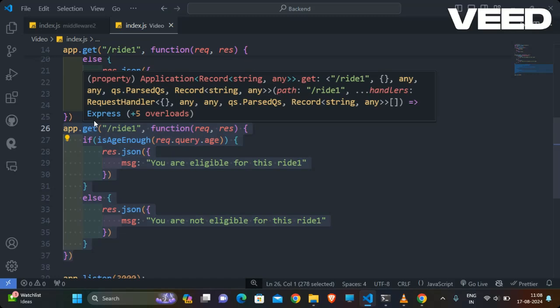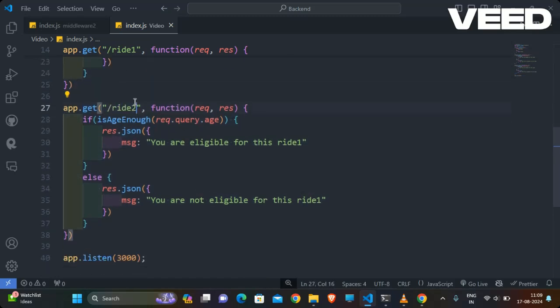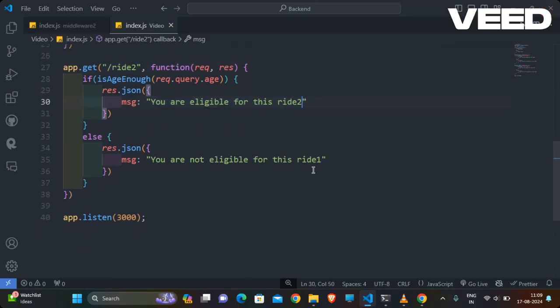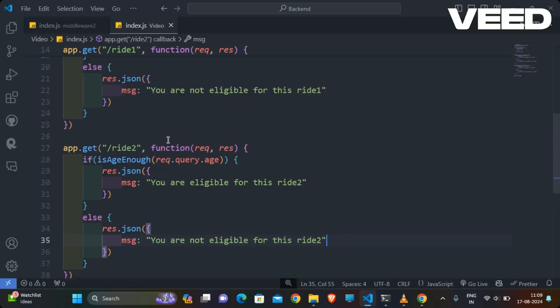Yes, so you are eligible for ride 2. And here also you are not eligible for ride 2. Okay, so the same process I will repeat here.